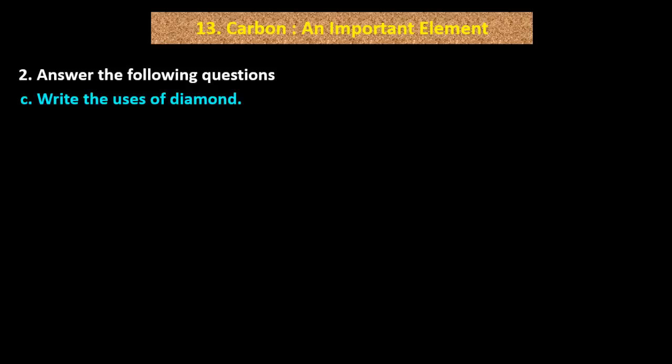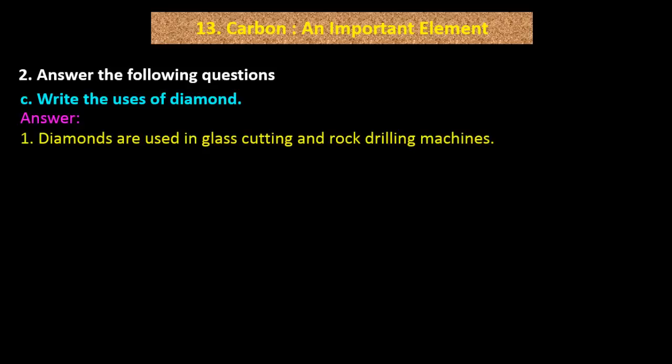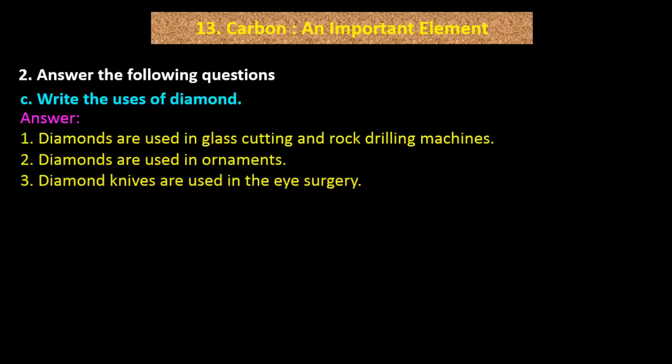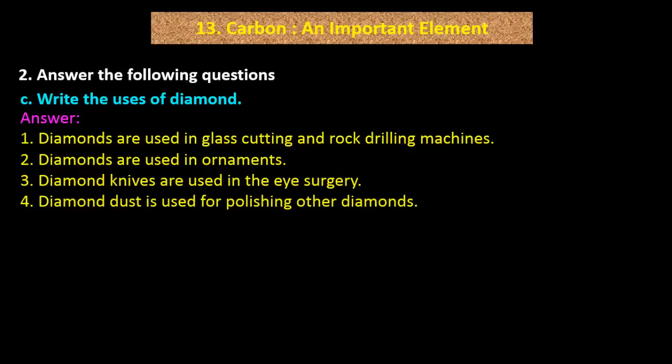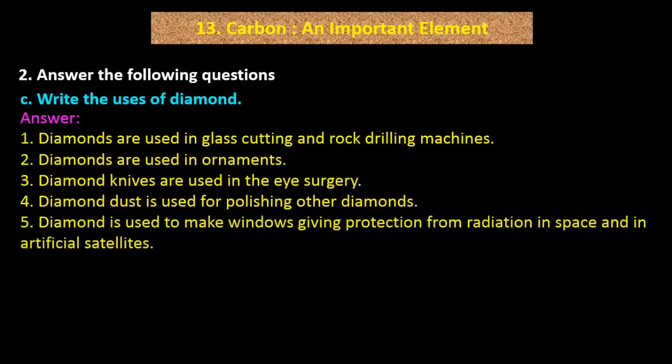C. Write the uses of diamond. Answer. 1. Diamonds are used in glass cutting and rock drilling machines. 2. Diamonds are used in ornaments. 3. Diamond knives are used in eye surgery. 4. Diamond dust is used for polishing other diamonds. 5. Diamond is used to make windows, giving protection from radiation in space and in artificial satellites.